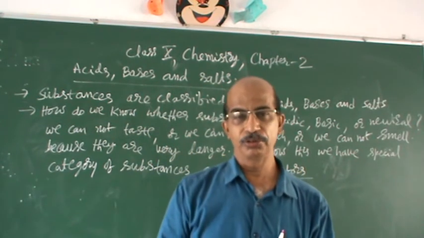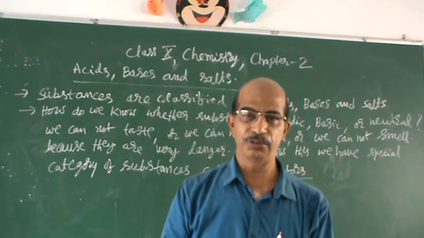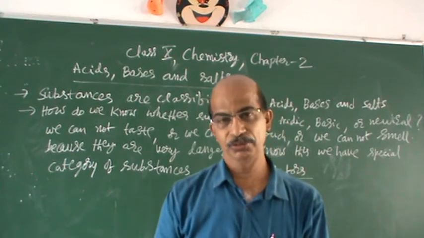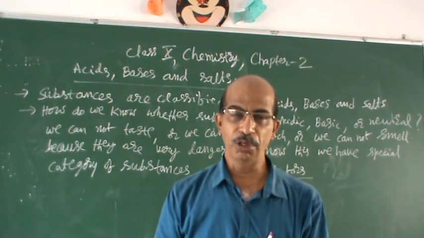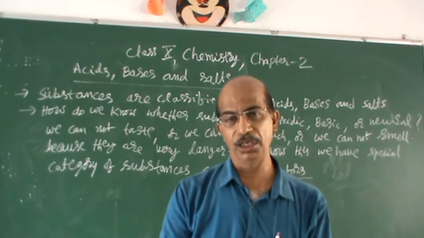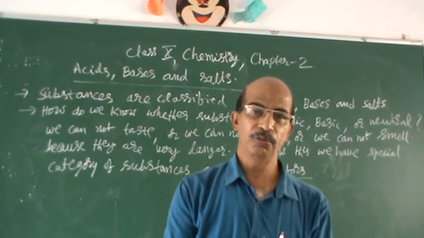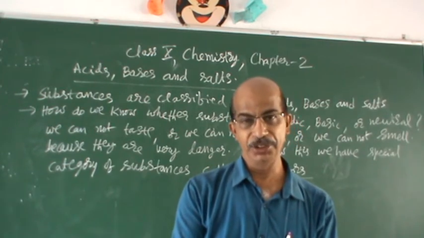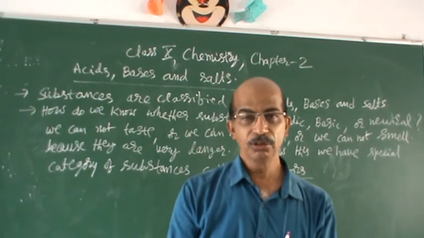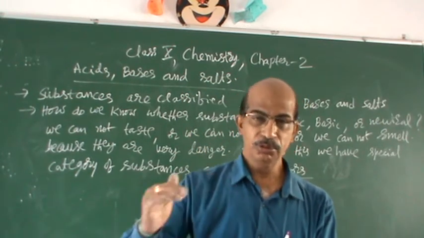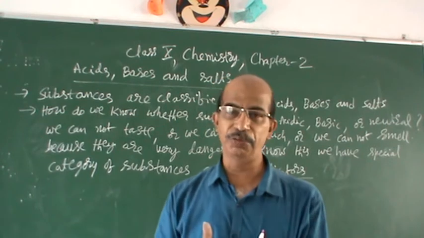You are a student, you have some scientific knowledge. You are different from others, different from illiterates. Using your knowledge, you should find out whether the substance is acidic, basic or not. For that, you need a special category of substances.